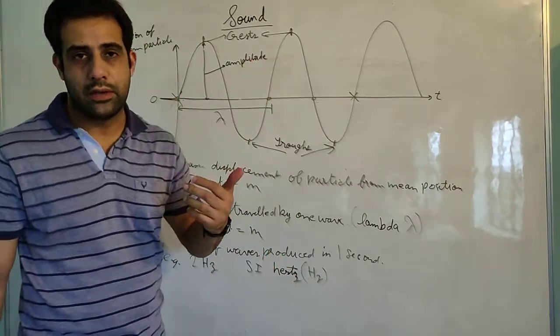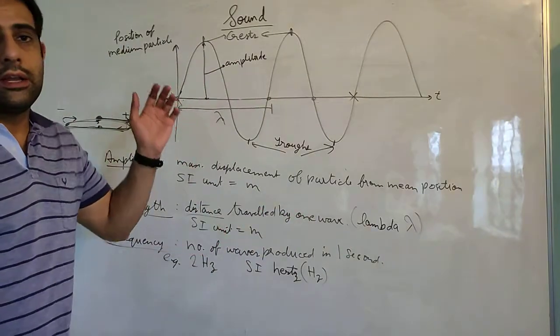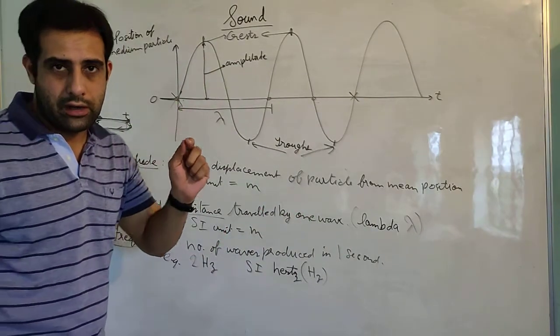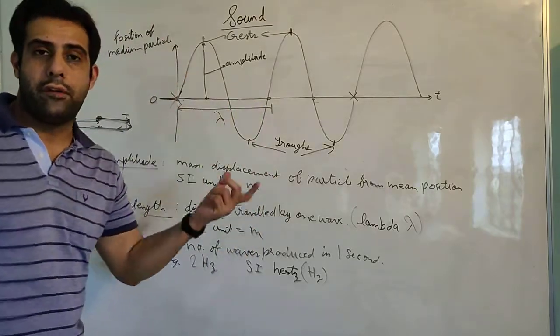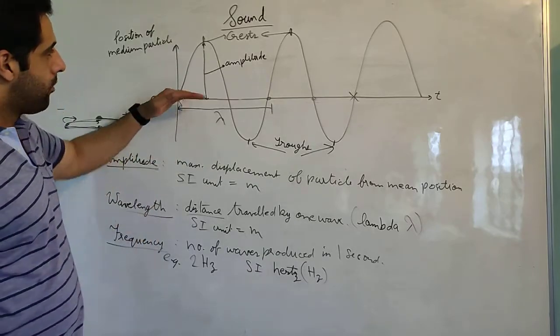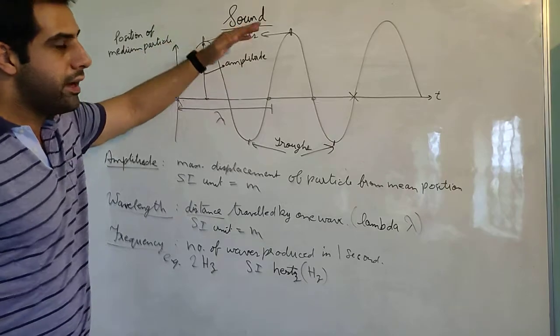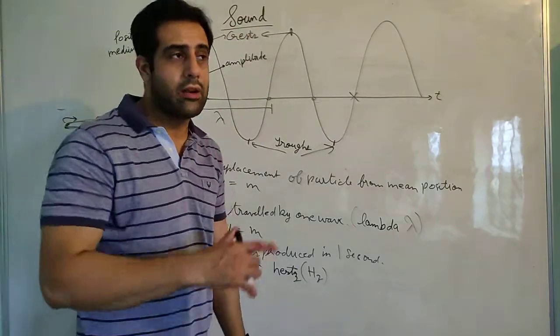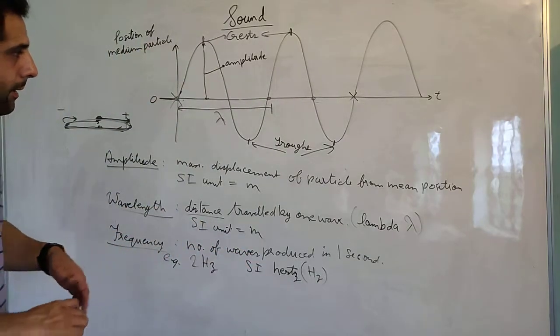The current that comes here has the frequency of 50 Hertz in India. That means the electron particles that are vibrating, they are vibrating at a frequency of 50 Hertz. That means they are making 50 waves. They are going up and down, 50 times upward and 50 times downward. So they are vibrating 100 times in 1 second. That is the meaning of frequency.